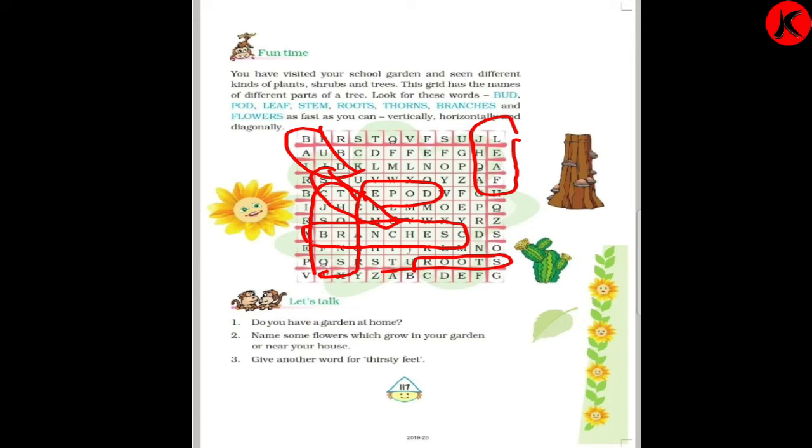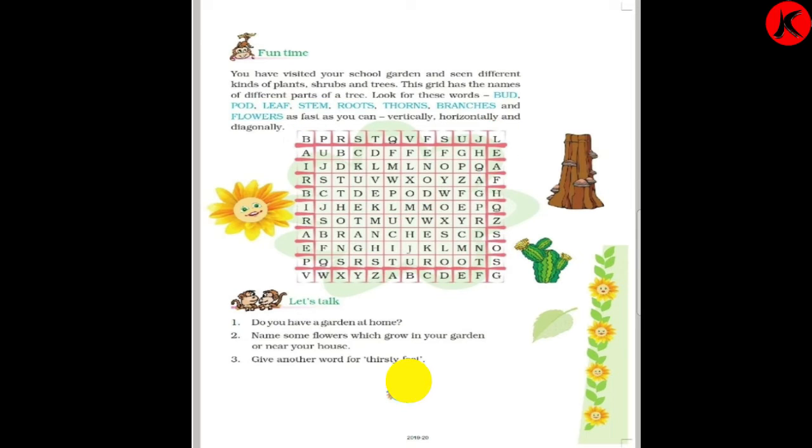L-E-A-F, leaf. Yes. So we have got all the names of the parts of the tree over here. Different parts of the tree we have got. See, it is given and we have found it in this puzzle. All different parts of the tree. Now we'll go to the next exercise.